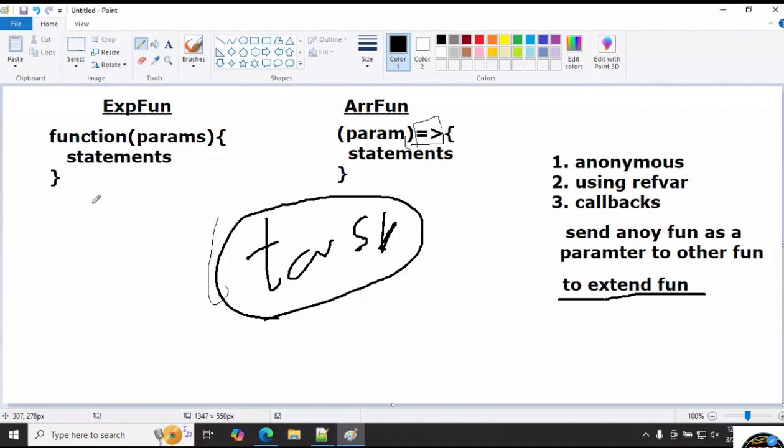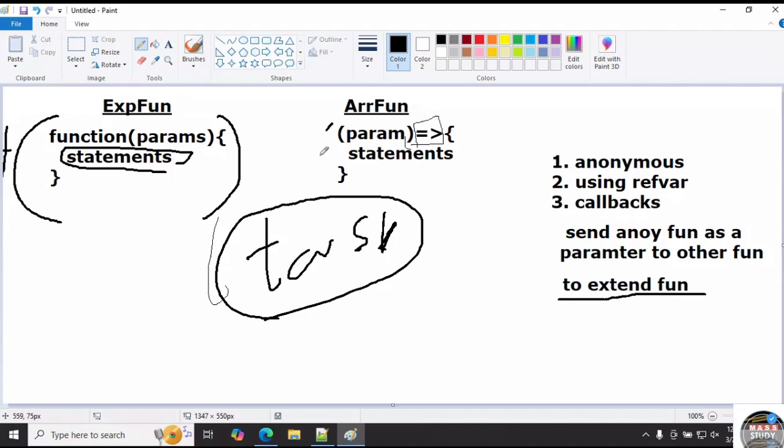So what is your requirement here? Send this total function as a parameter, inside parentheses, to another function. Here is the other function's name, so this is function calling. I'm calling with an arrow function, and here also with one expression function.